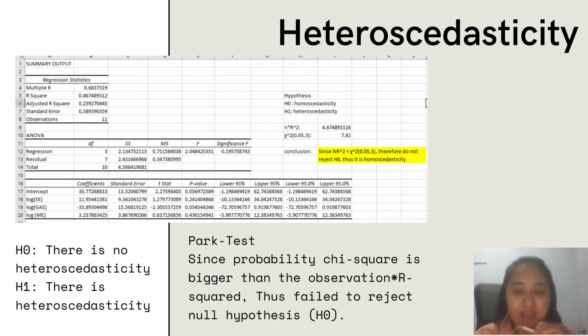In order to detect heteroskedasticity in this model, we use the Park LM test. From the LM test that has been done with H0 is homoskedasticity and H1 is heteroskedasticity, we found out that this model has no heteroskedasticity as the probability of chi-square is bigger than the observation times R square. Thus, it failed to reject the null hypothesis H0.